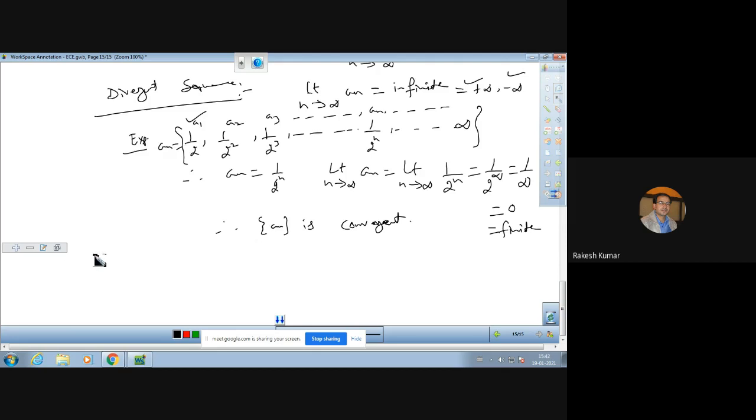And for that also we have an example. The example is an is n square, and the limit of n square comes out to be plus infinity. So it is a divergent sequence. Therefore, an is a divergent sequence.